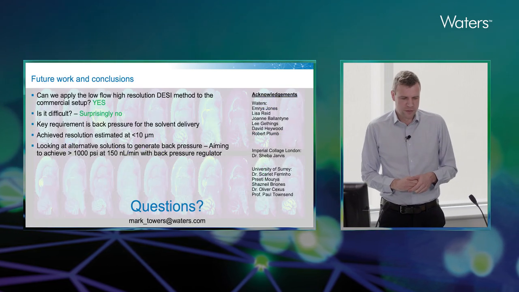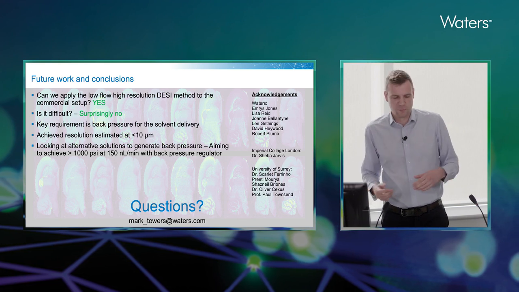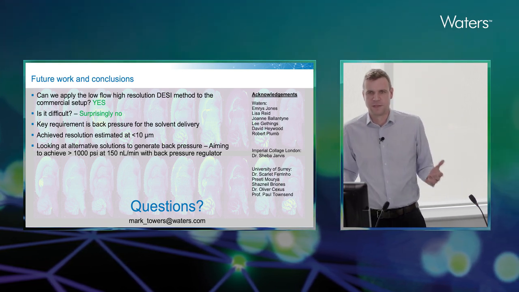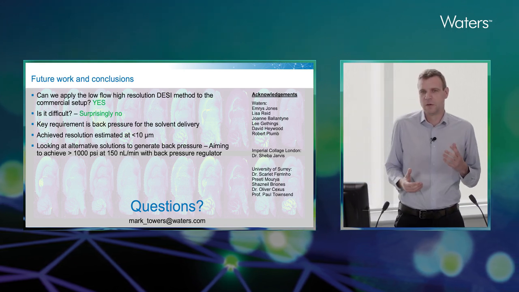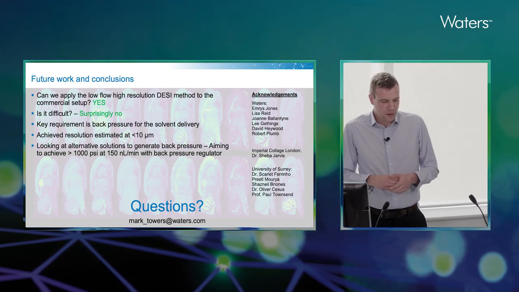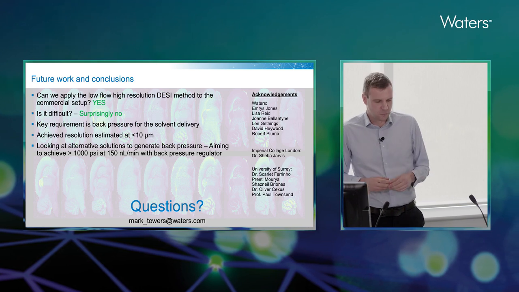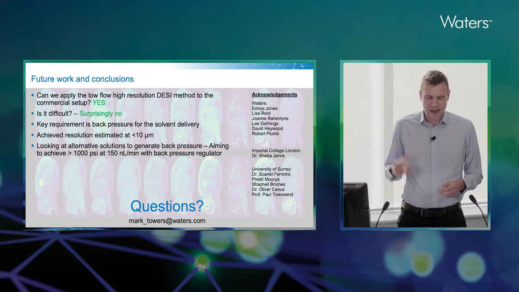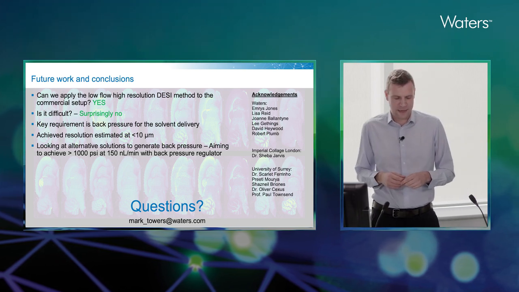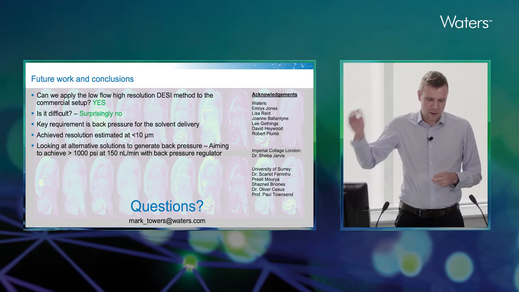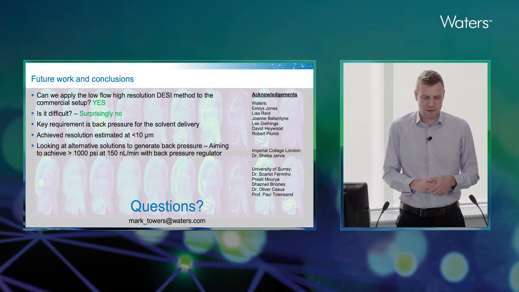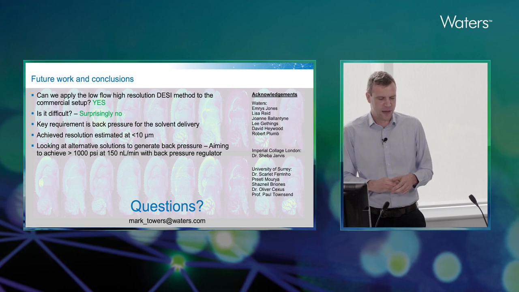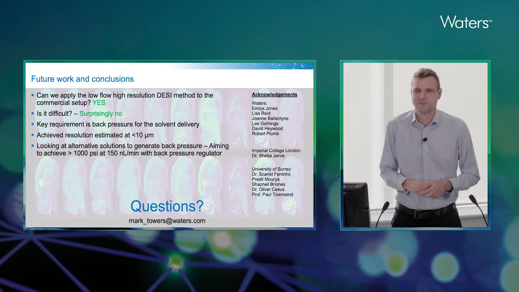So in conclusion, the main question was, can we apply the low flow, high resolution DESI method to a commercial setup? And the answer was yes, we could. Was it difficult? Surprisingly, no, it wasn't. The key requirement to getting this to work with the commercial setup is to develop good back pressure for the solvent delivery, and we can achieve a resolution estimated at less than 10 micrometers. And we're currently looking at alternative solutions to generate back pressure, aiming to achieve better than 1000 psi at 150 nanoliter flow rate. Thank you.